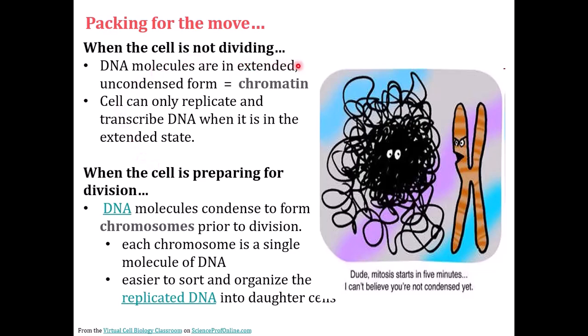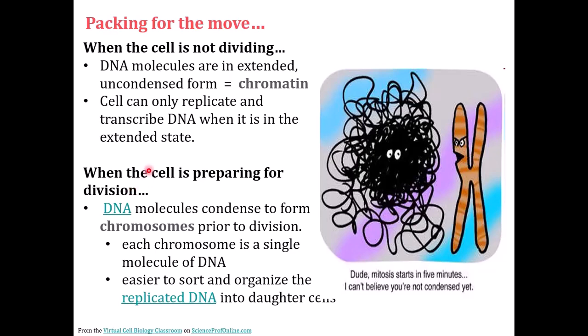So remember we said cell DNA exists in the form of chromatin, which are loosely coiled threads during the interphase. Because it contains the information needed to produce proteins and to control normal activities of the cell, it has to be uncoiled, easily accessible. Meanwhile, in mitosis, you don't need to access it.